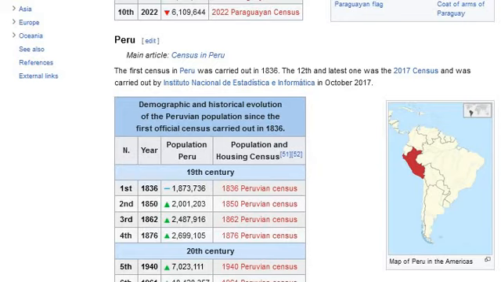Demographic and historical evolution of the Peruvian population since the first official census carried out in 1836. Year, population. Peru population and housing census. 19th century. First, 1836.